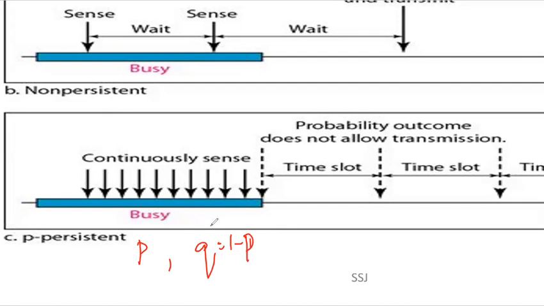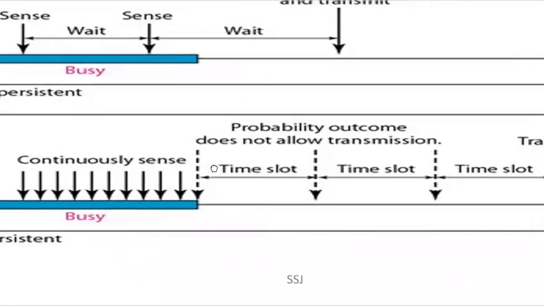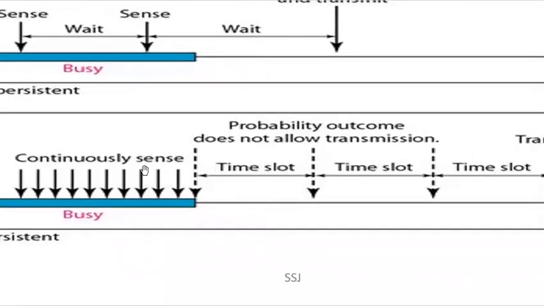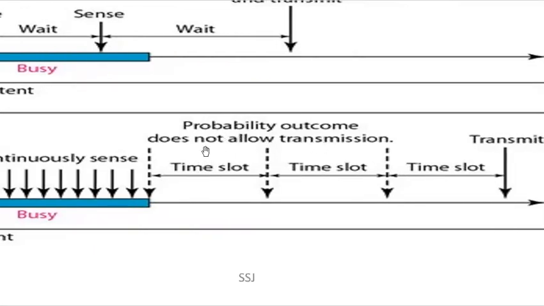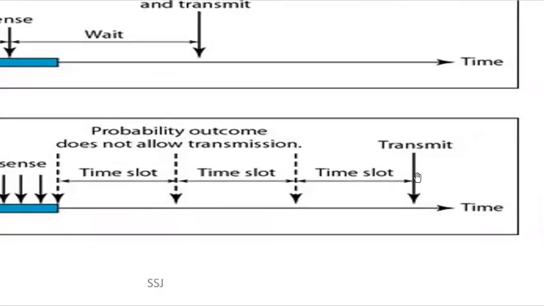Now, if the line is idle again, it will check the probability and send the frame. If the line is busy, it acts as though a collision has occurred and uses the back off procedure. So whenever it is checking for the probability, that is basically a kind of back off procedure. In the diagram, if you notice, here it is continuously sensing, and in this case the probability will obviously not be p. Now, the probability outcome does not allow transmission, and whenever the probability allows it to transmit, it will send the frame. So here it applies to the slotted channel.